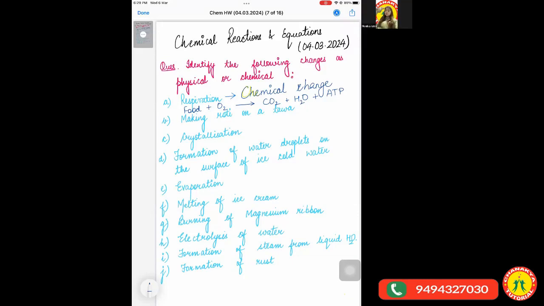Making roti on a tawa. What do you think? Is it a physical or a chemical change? Chemical change. Yes. Now, why is it a chemical change? Obviously, you cannot see any reaction happening on the tawa, but you can clearly see that this change cannot be reversed. Secondly, you cannot get back the dough from which you had made the chapati or the roti. So that is why this change is considered a chemical change. Clear?